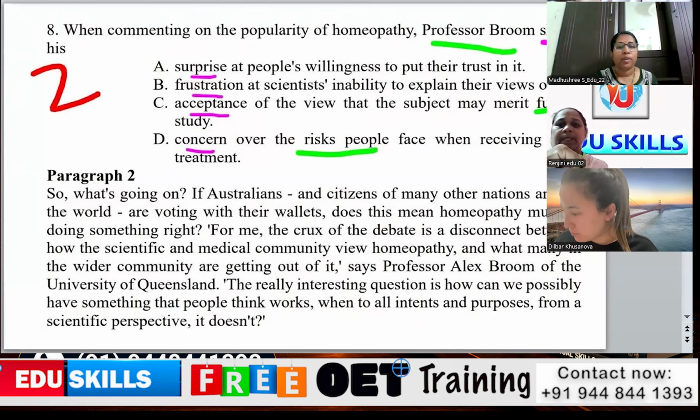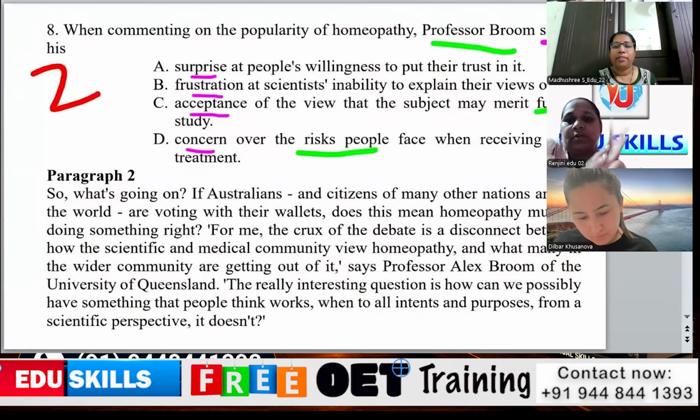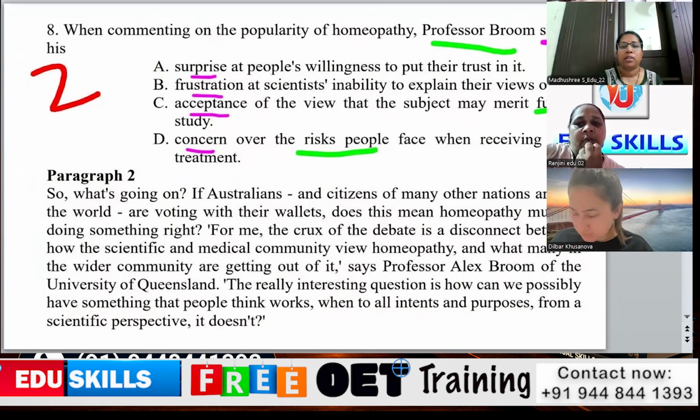So he says what is the content, so we can directly move on to that. They have really interesting questions: how can we possibly have something that people think works when, to all intents and purposes from a scientific perspective, it doesn't. After finding the name, we will find the edging words in the options.